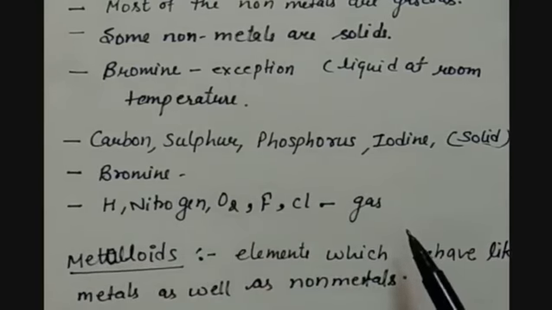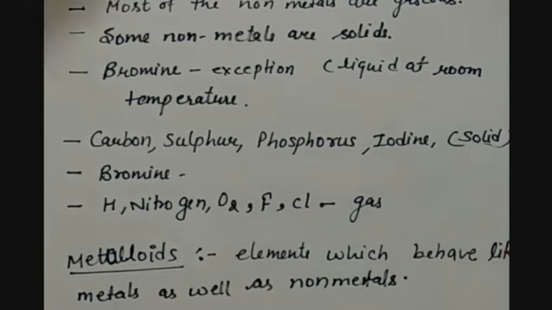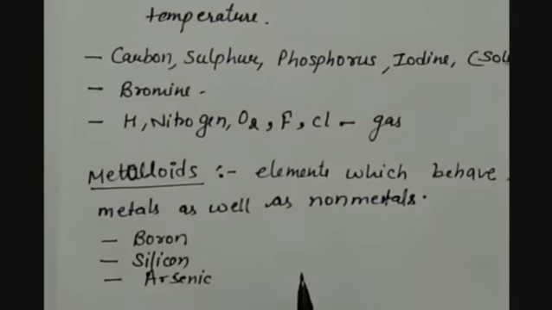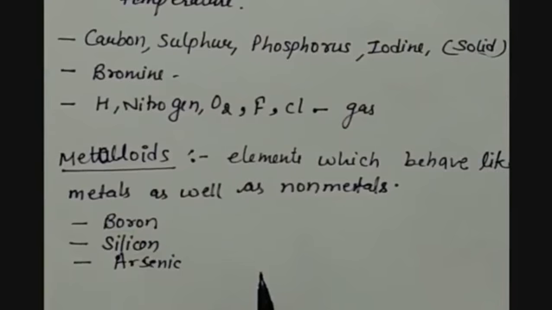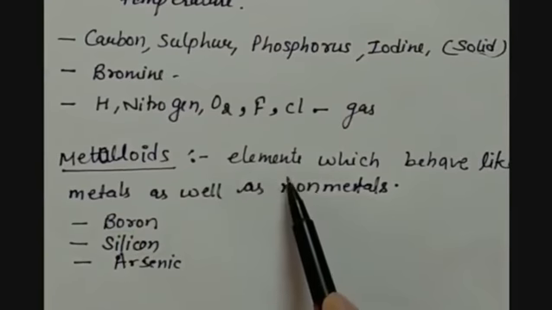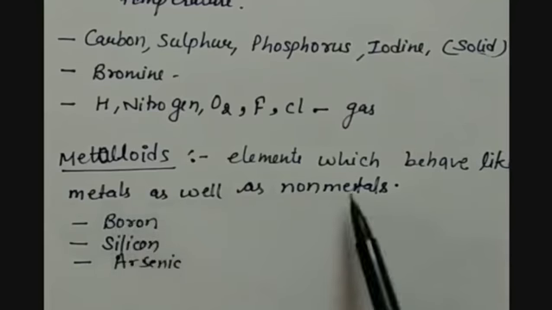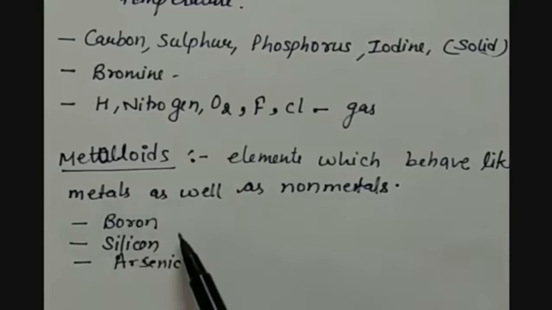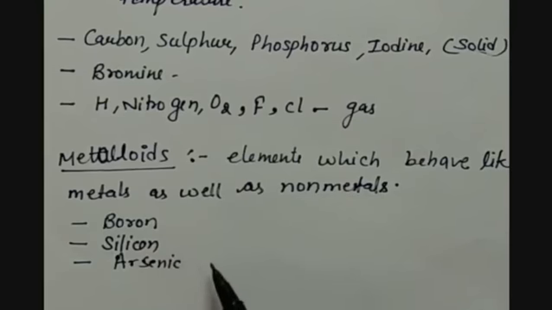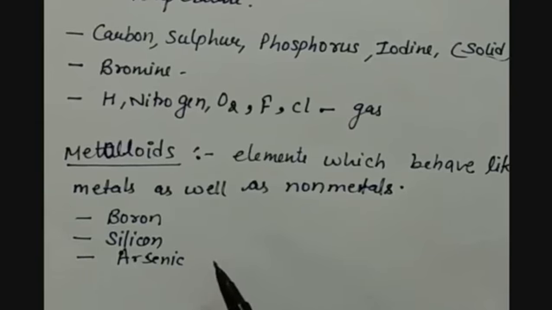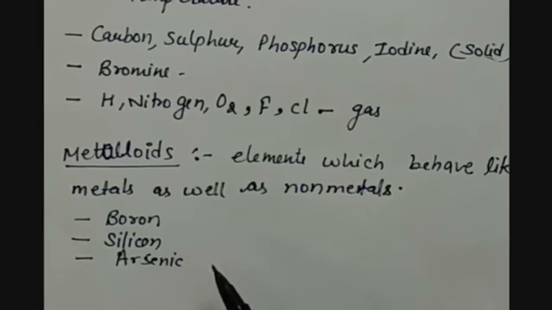Then the third category of elements is metalloids. Metalloids are the elements which behave like metals as well as non-metals. For example, boron, silicon, arsenic. These metalloids, these elements, have both the characteristics of metals as well as non-metals.